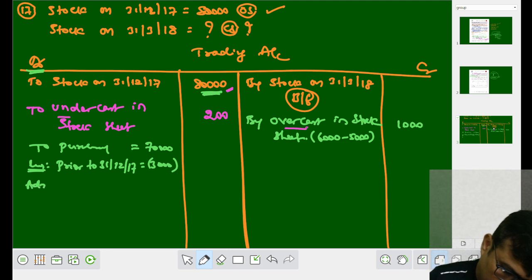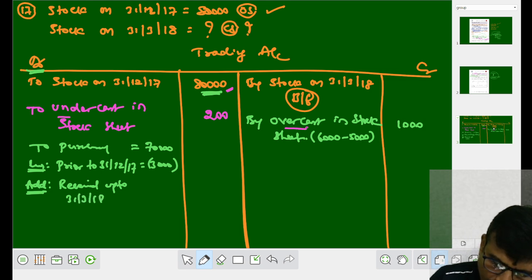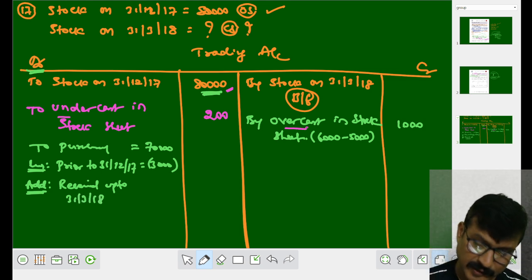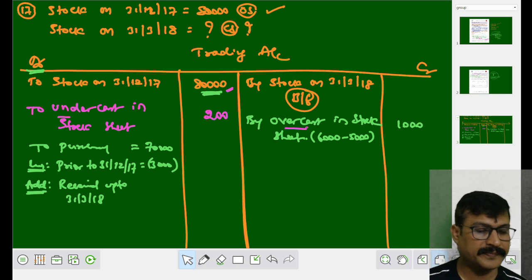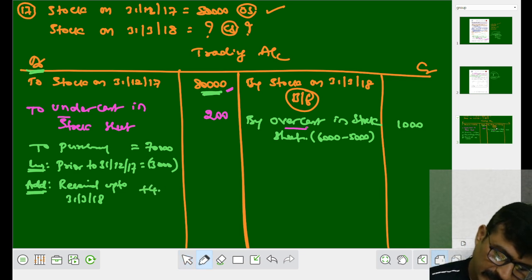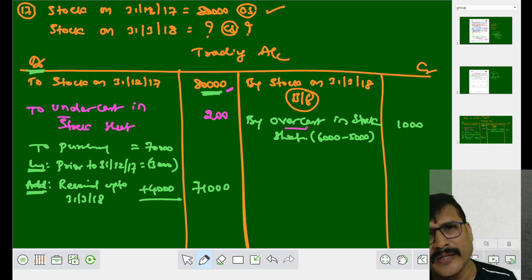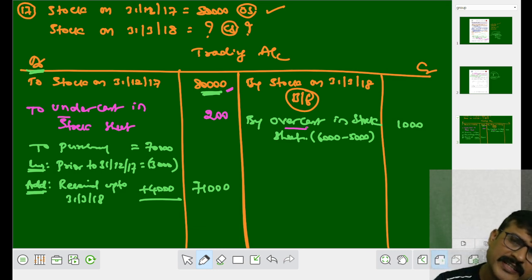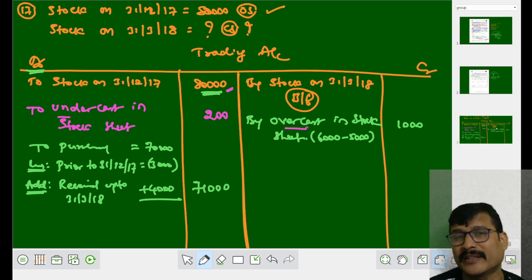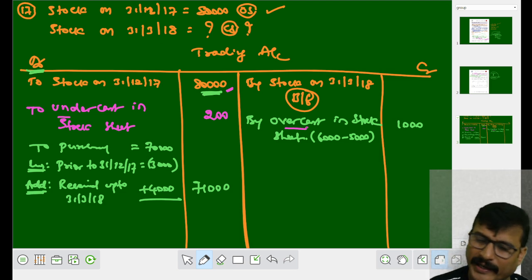Add: received up to 31st March 18, an amount of rupees 4,000. The total amount comes to 71,000. Did you understand, my dear student? Purchases is 70,000. 3,000 belongs to before 31st December, so you have to ignore it, meaning subtract it. This belongs to the goods received up to 31st March, so we have to add it.